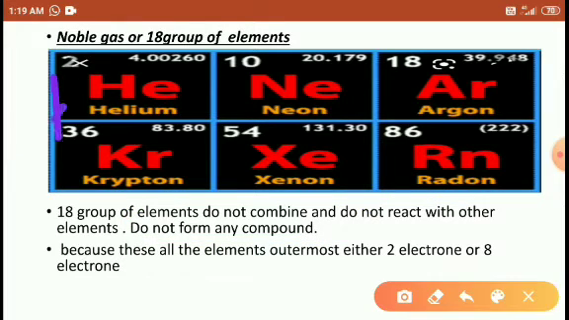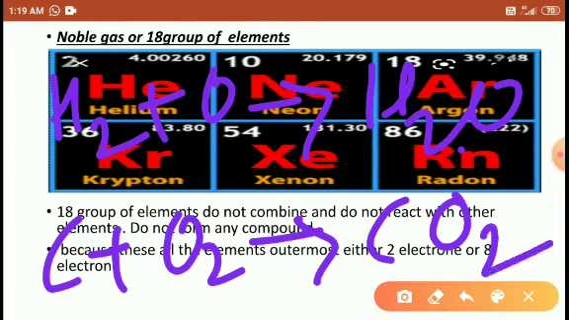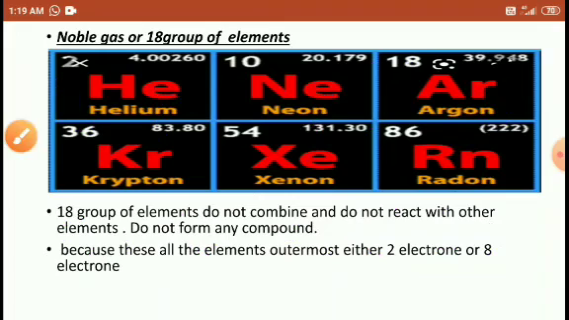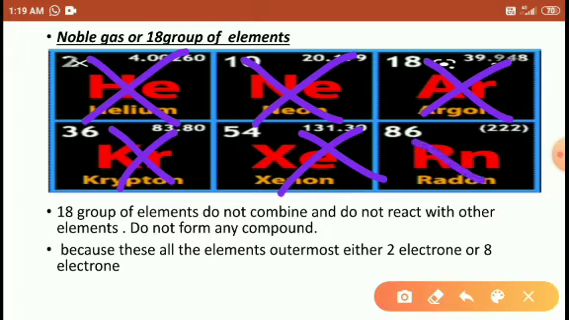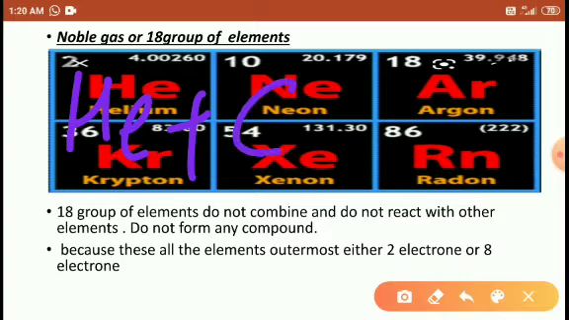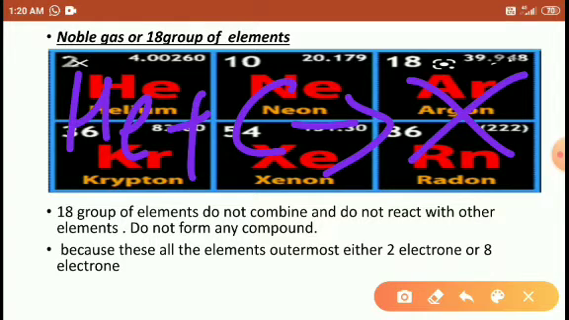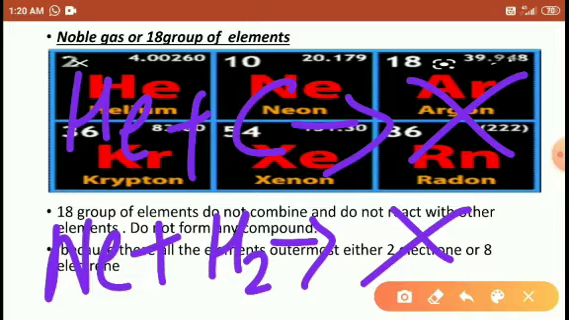For example, students, hydrogen reacts with oxygen to form water. This we call a compound. Carbon reacts with oxygen to form carbon dioxide. This is called a molecule. But these noble gases cannot react with any species. For example, if you try to react helium with carbon, there is no product. If you try to combine neon with hydrogen, there is no product, because these cannot show any chemical reactivity.